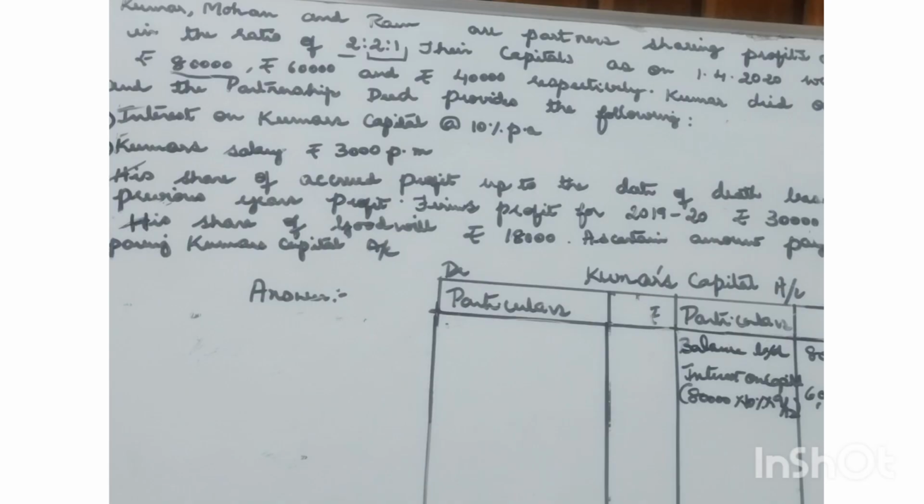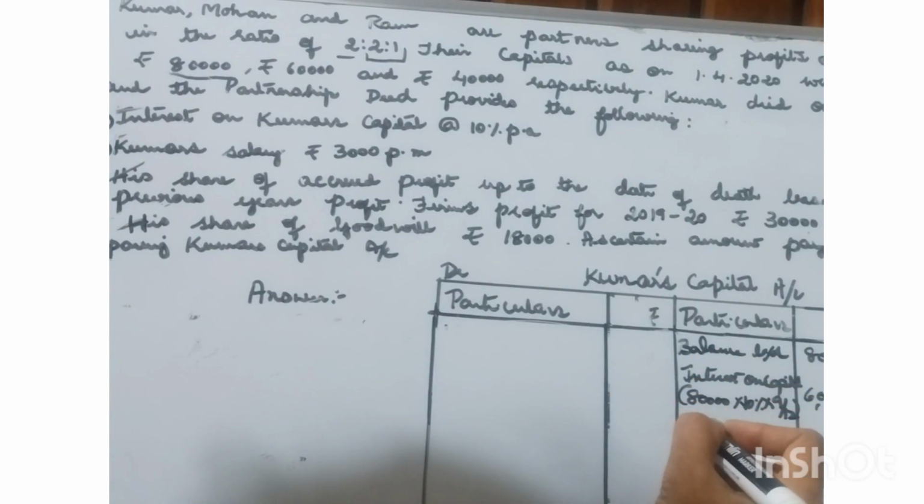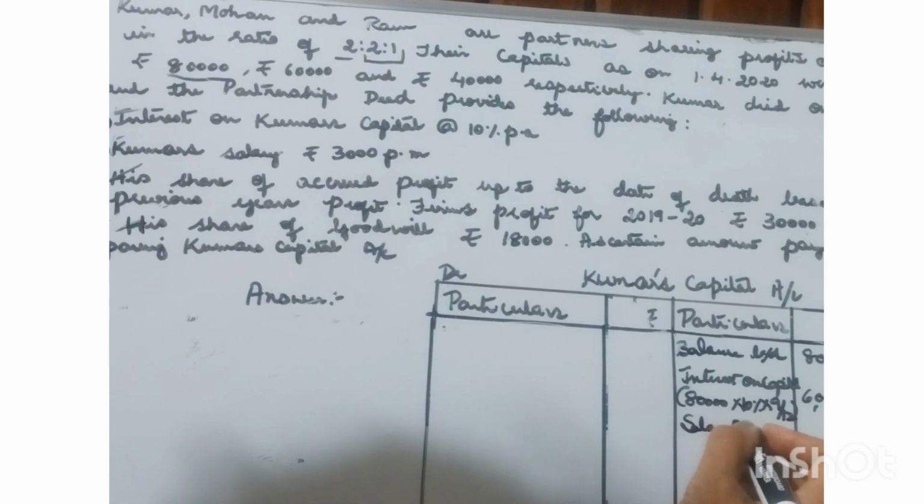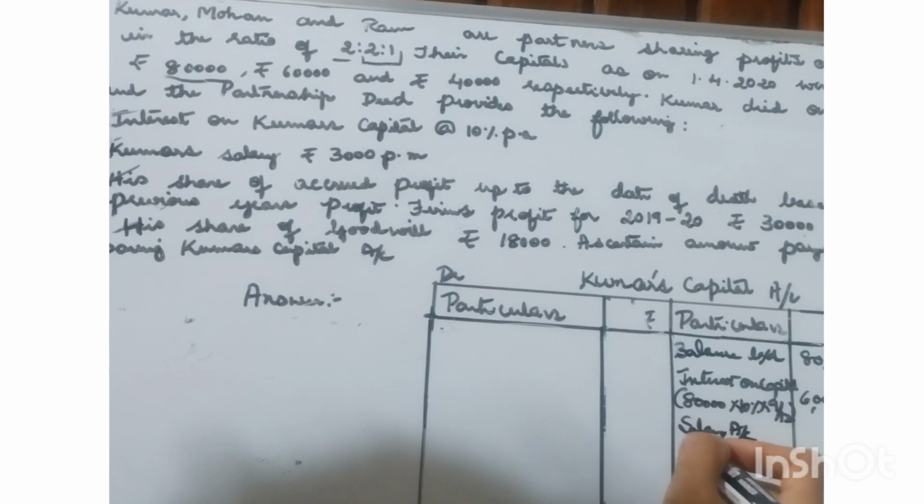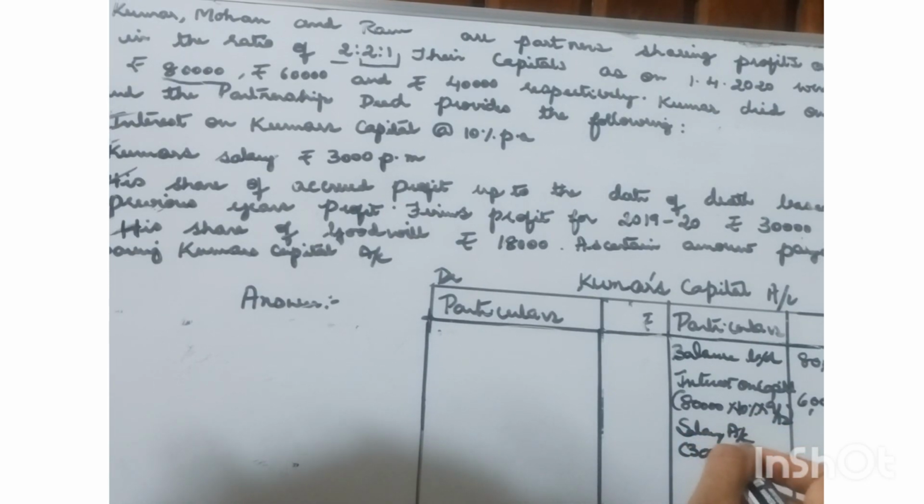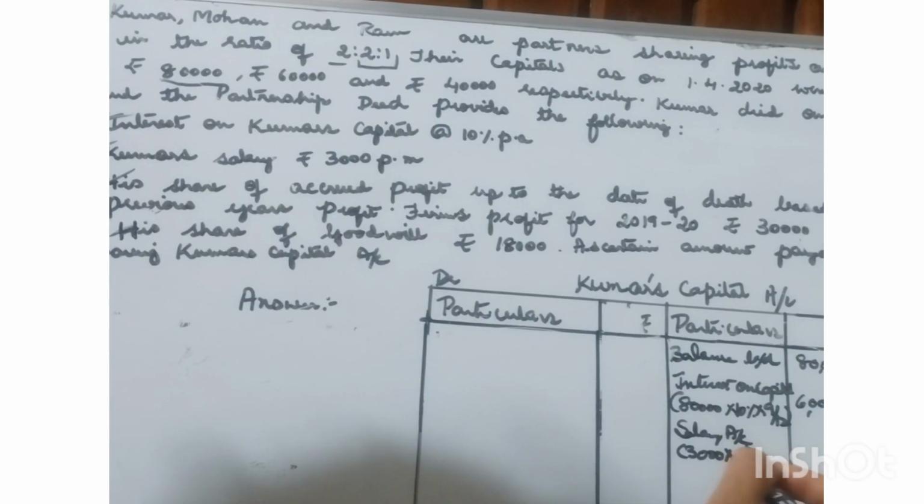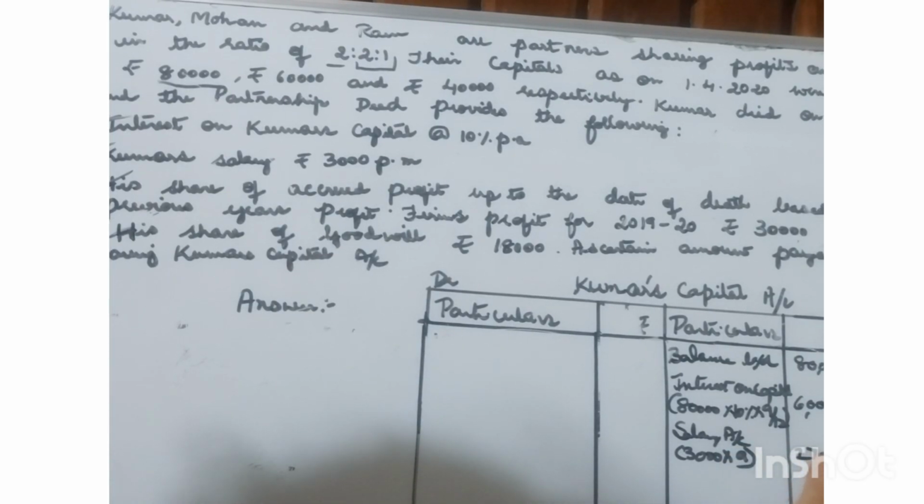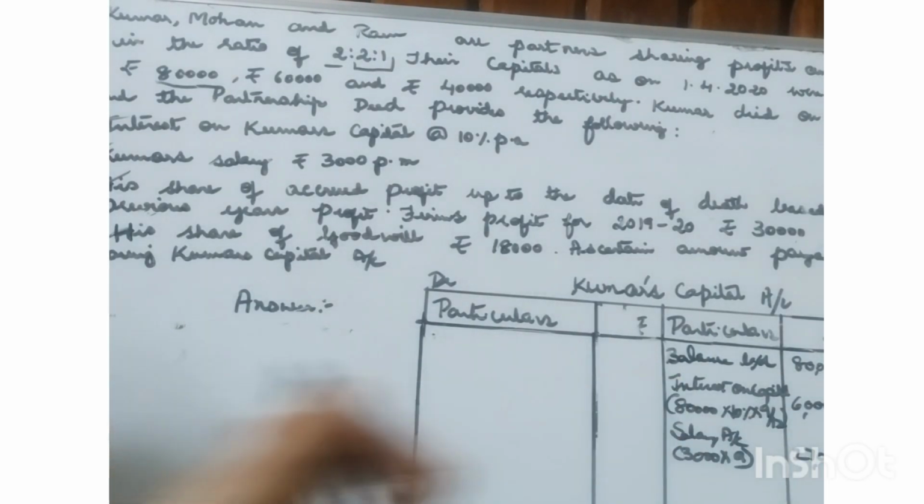Next, Kumar's salary of 3,000 per month. The entry has to be made in the salary account. Every month he is entitled to salary, so it has to be provided for 9 months. So that will be 27,000.